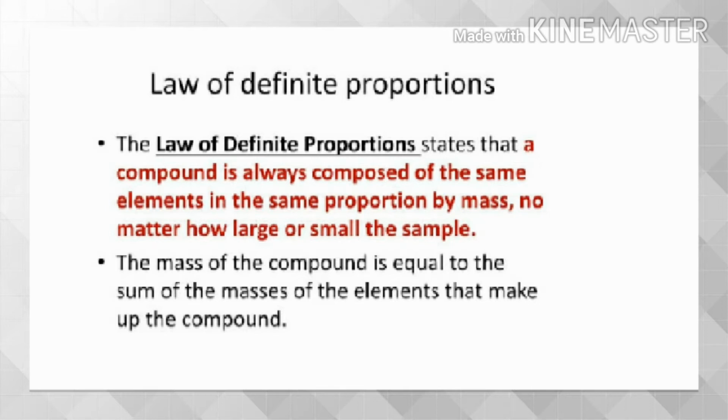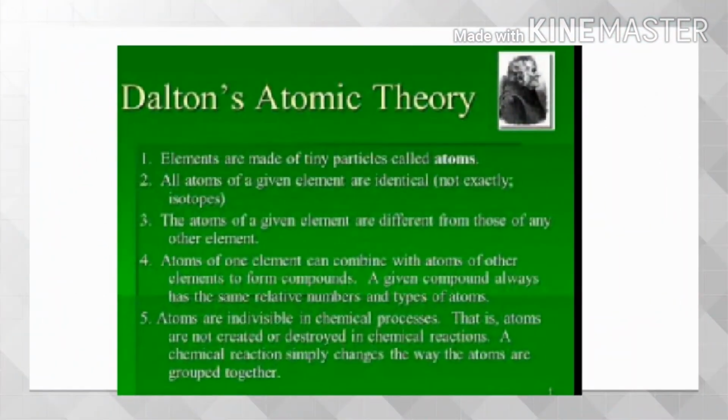The mass of the compound is equal to the sum of the masses of the elements that make up the compound. The next problem faced by scientists was to give an appropriate explanation of these laws. British chemist John Dalton proposed the basic theory about the nature of matter.